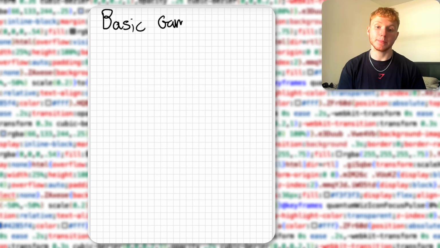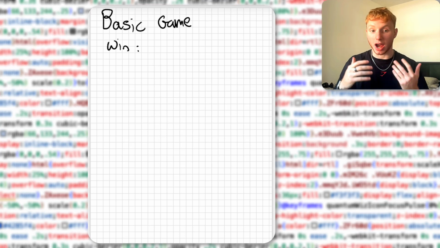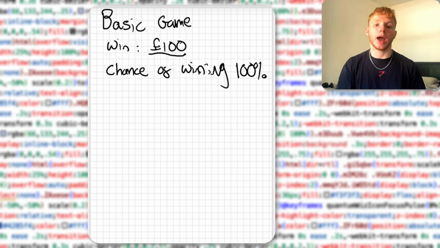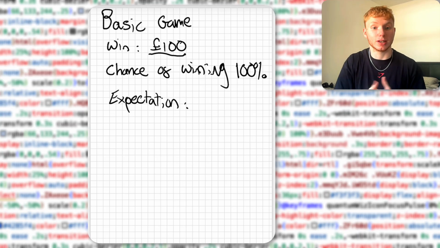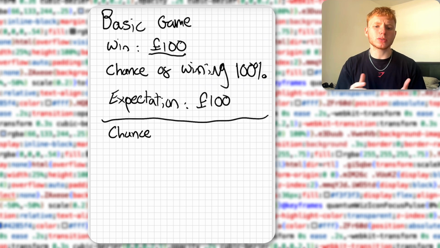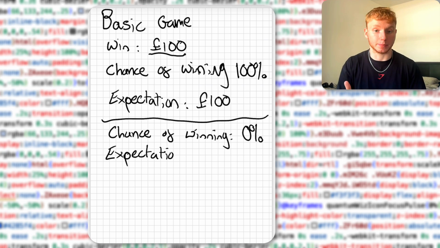If you play a game where if you win, you get £100, and you have a 100% chance of winning, how much money would you expect to make? Well, £100. So that's our expected value. What if there was no chance of winning? Well, then we would expect to make nothing.